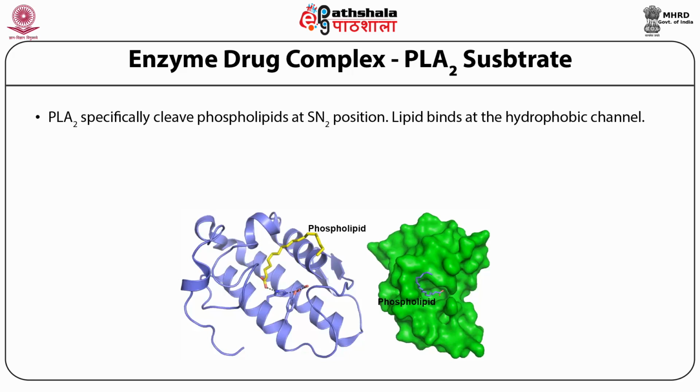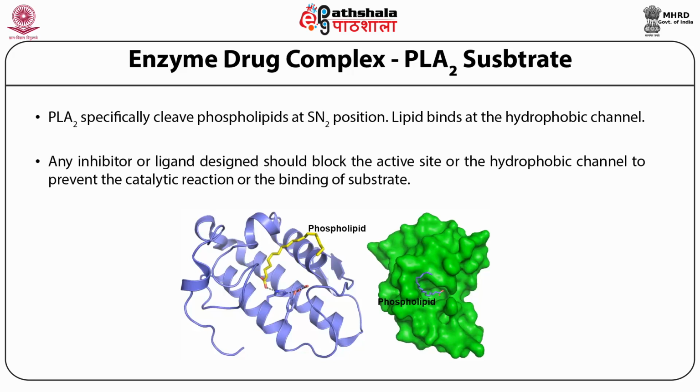The active site amino acids histidine, aspartic acid and tyrosine are shown. You also see that the lipid interacts with the aspartic acid and histidine. That's how the catalytic reaction happens. On the right side you see a surface representation of the lipid and the PLA2. The lipid binds in the hydrophobic cavity of the PLA2. So any inhibitor or ligand design should basically block the active site or the hydrophobic channel to prevent the catalytic reaction or the binding of the substrate.